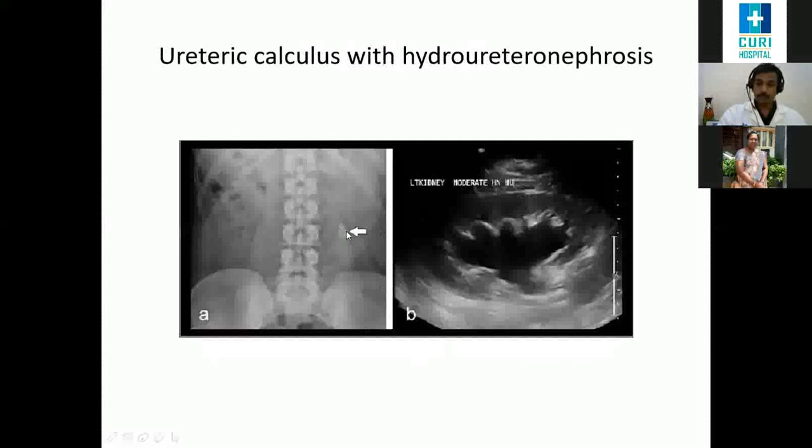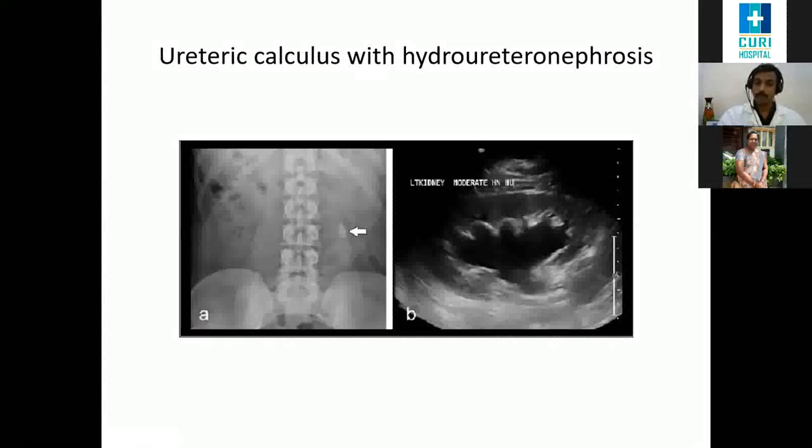This is showing a large ureteric calculus. The X-ray is showing a large ureteric calculus. On the other side is the ultrasound showing hydroureteronephrosis. This is the kidney, and this is a dilated pelvicalyceal system. This is an ultrasound image.